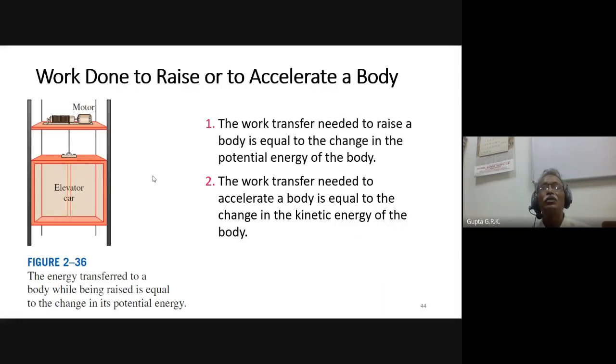And work done to raise the body or accelerate the body. Work done to raise the body is again potential energy only, mg into z2 minus z1. And to accelerate the body, that is kinetic energy, half m into v2 square minus v1 square. So that is the way we get the kinetic energy. These things you are familiar with.